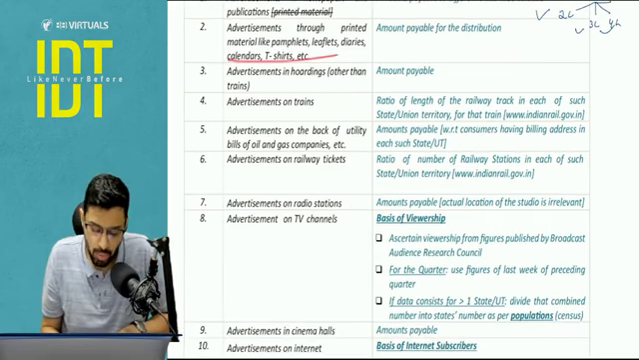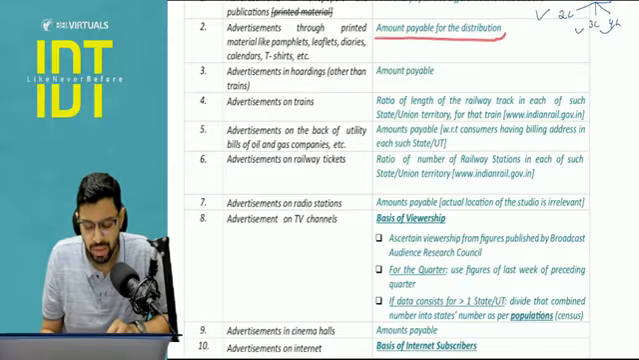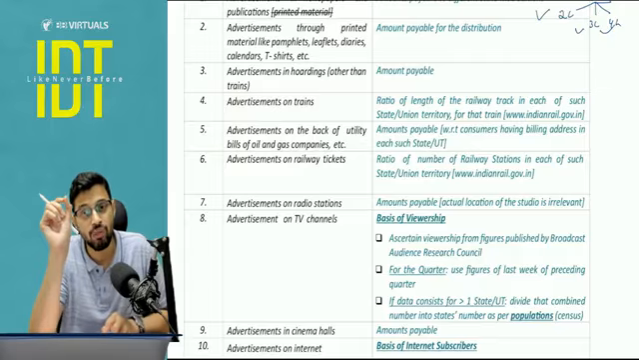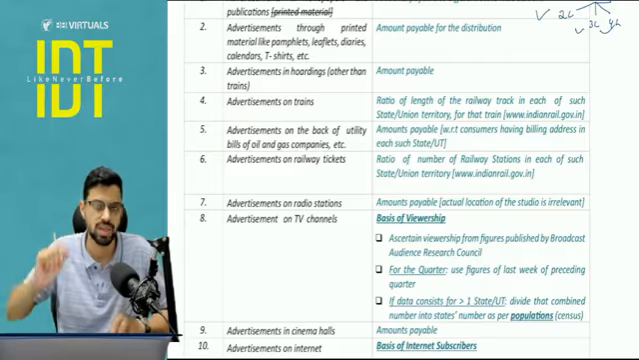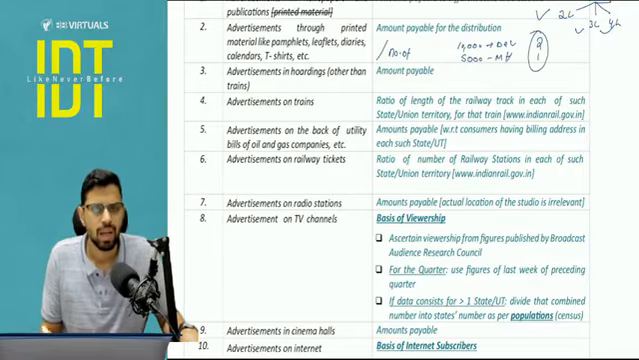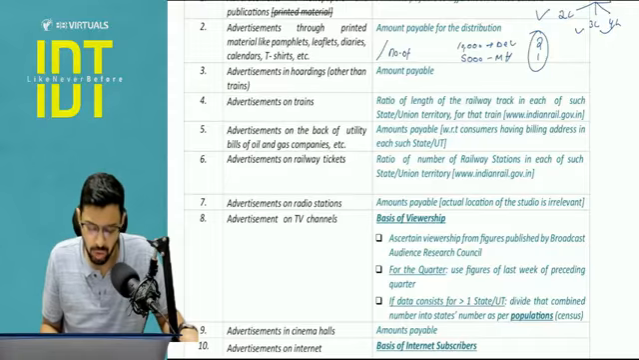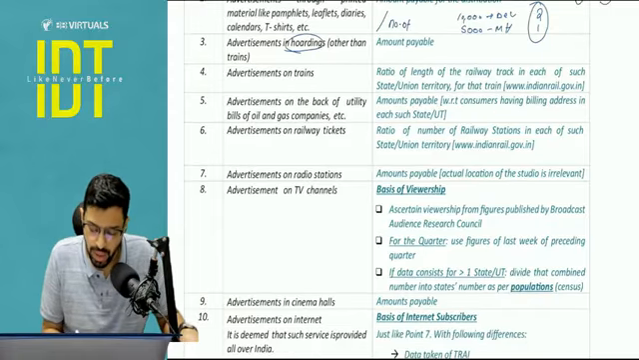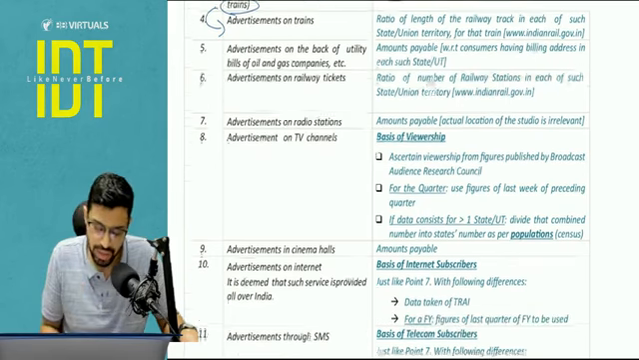If advertisement is through printed material like leaflet, diaries, calendar, t-shirt, again the basis of distribution will be the ratio of amounts payable for distribution in different states. But in the ICA example, they have also used the number of material. For example, there are 10,000 leaflets to be distributed in Delhi, 5,000 to be distributed in Maharashtra. So here the ratio will be 2:1. So whatever they give in the question, at the end you have to use it. Advertisement in hoarding other than trains, because train is covered separately. Here again amount payable for different states.